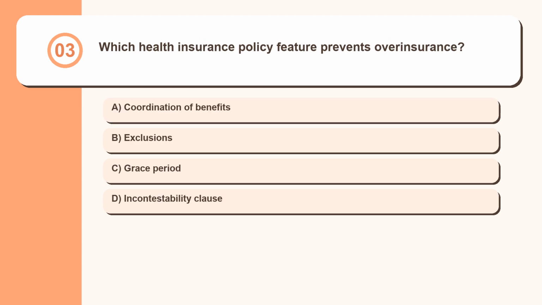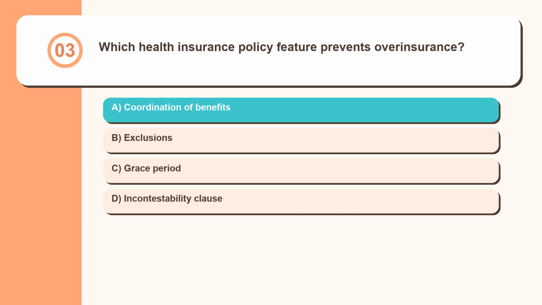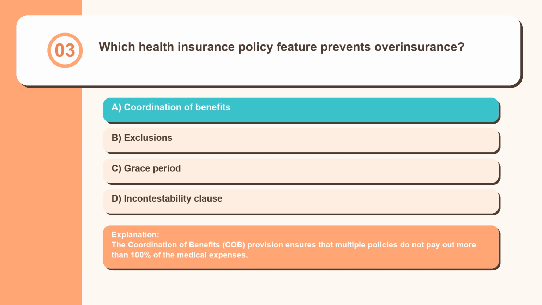Question 3. Which health insurance policy feature prevents overinsurance? Coordination of benefits, exclusions, grace period, incontestability clause. The coordination of benefits (COB) provision ensures that multiple policies do not pay out more than 100% of the medical expenses.